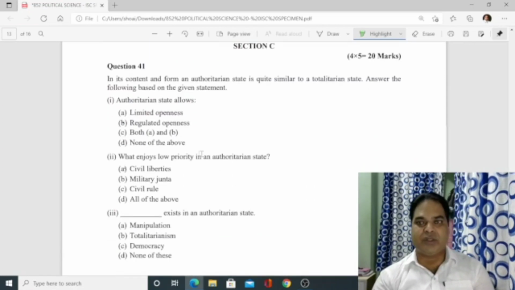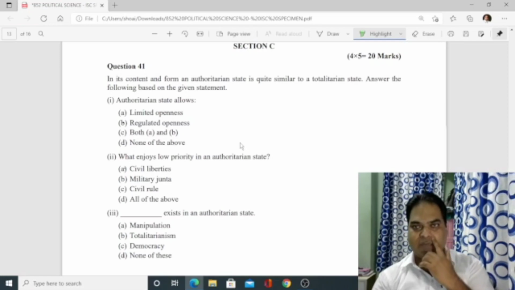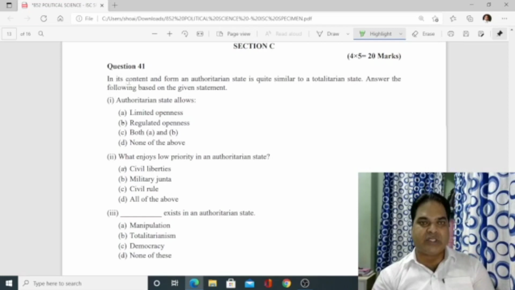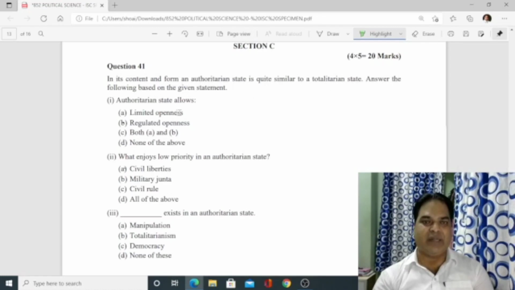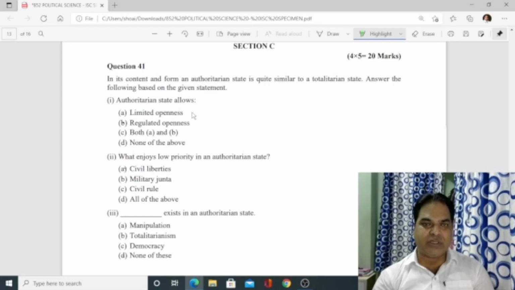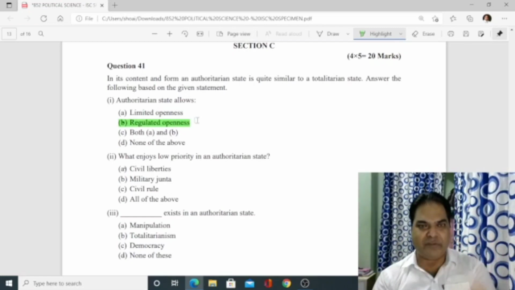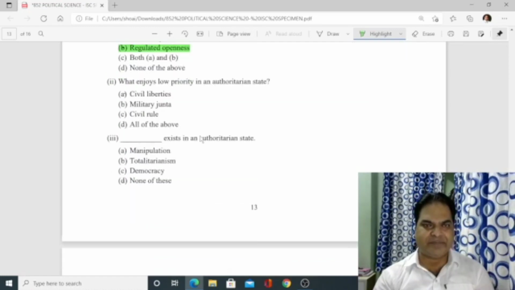Now section C. Here altogether you will be given 4 questions. 4 5s are 20, so I think 4 or 5 questions will be given for 20 marks. Let's do. In its content and form, an authoritarian state is quite similar to a totalitarian state. Answer the following based on the given statement. Authoritarian state allows regulated openness. It is close to a totalitarian state, but a slight difference is there. So openness is there, a little bit, but it is regulated.